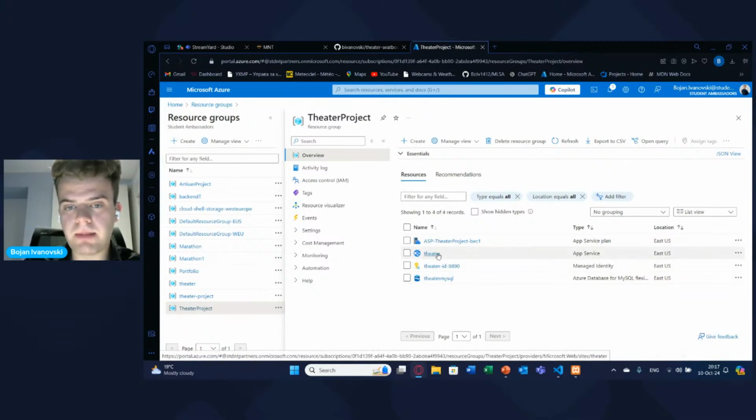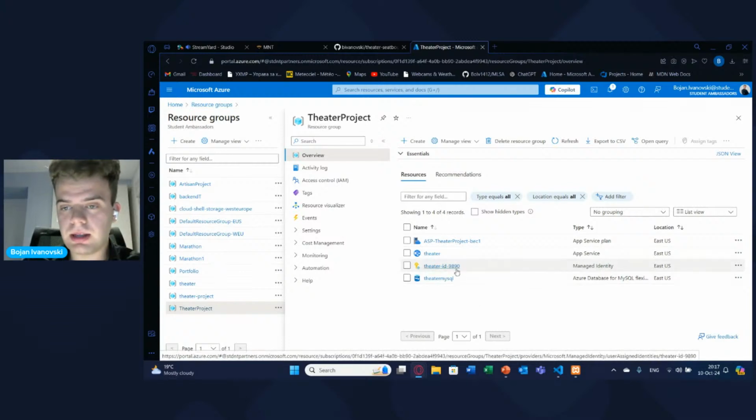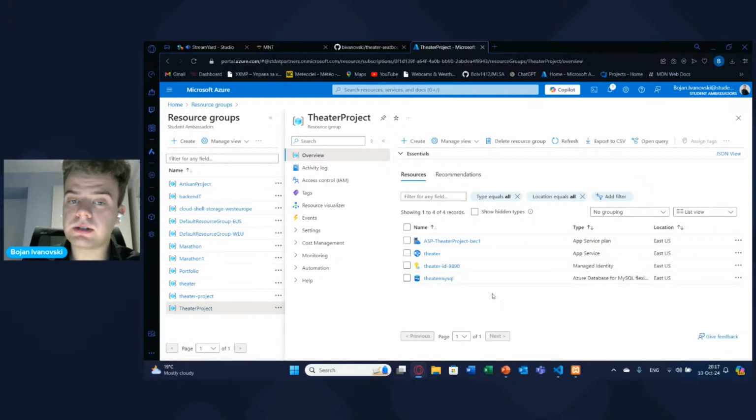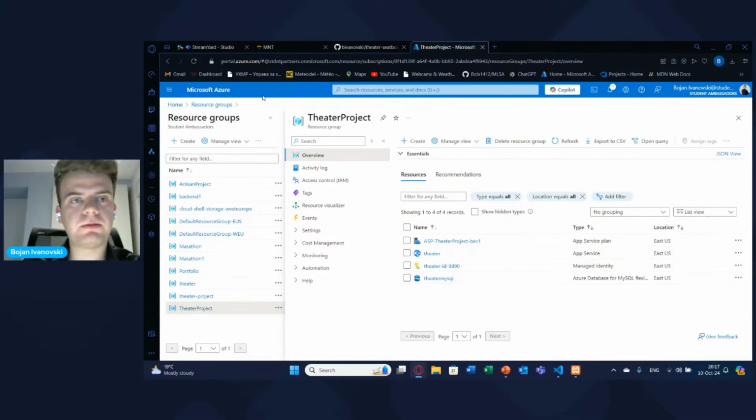This is the web app, this is the database, this is the app service plan, which we'll talk more about later, and this is the managed identity, which we'll also explain later. As you can see, all the related stuff for this resource group can be found here. Later on, we'll see all this in practice and how it works, so don't worry, we'll have time for that.